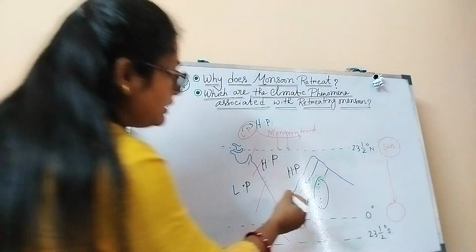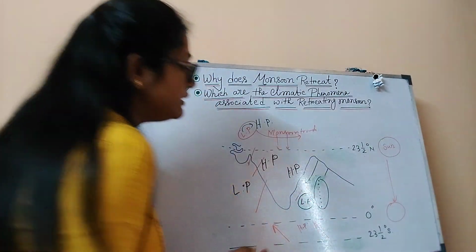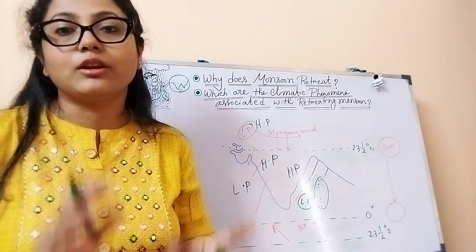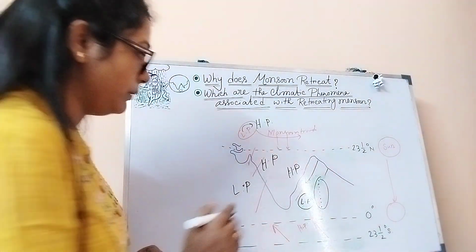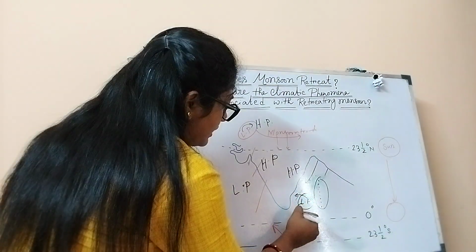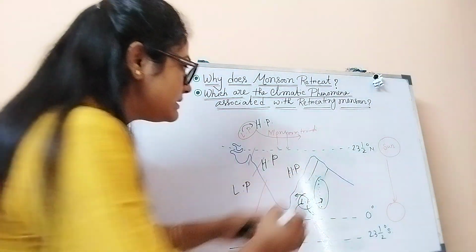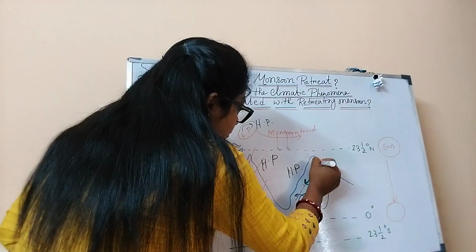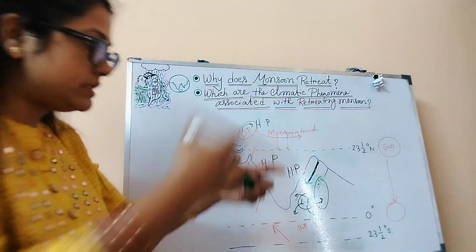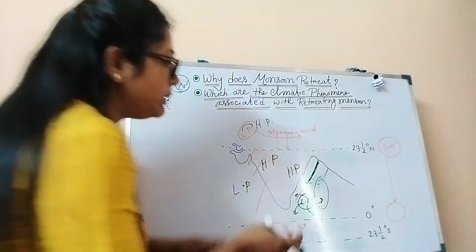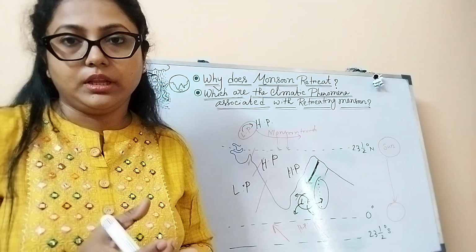Now what will happen? In this low pressure area, the tropical depressions will be formed, which are associated with cyclonic storms and rainfall. In this way, the tropical depression is formed, the cyclonic storms are formed, and as the retreating monsoon is retreating back, I told you, from the northeast direction it will be retreating back. So as it is retreating back, it will be collecting moisture.